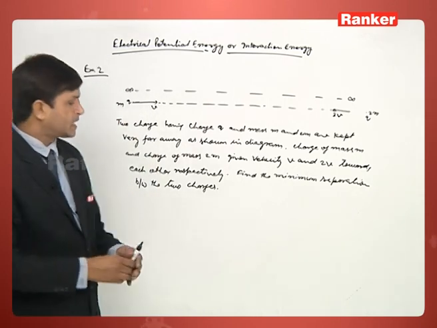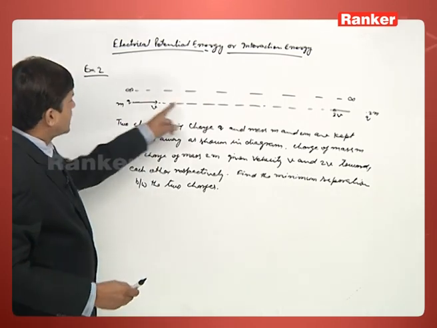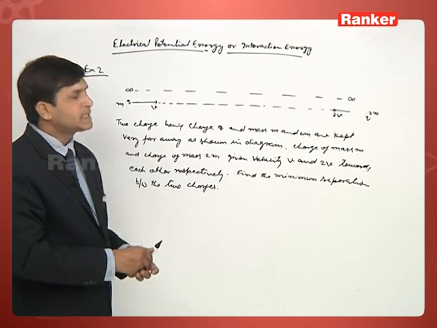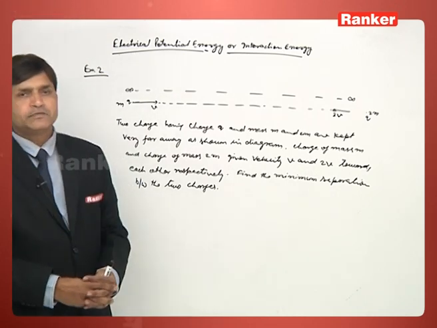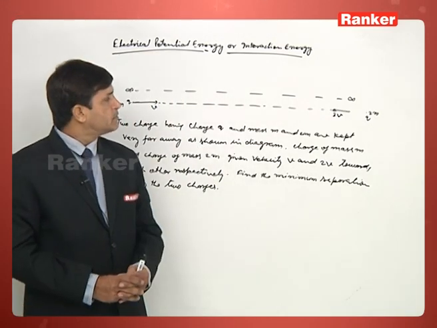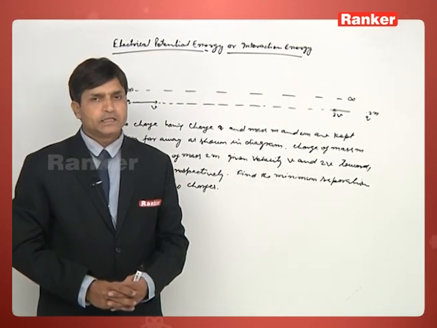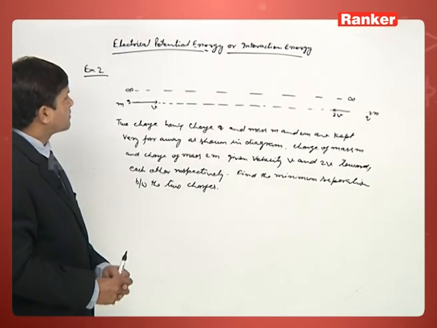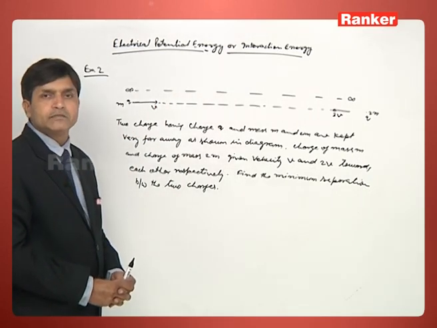It means the two charges have equal value but different masses. They are given velocities v and 2v towards each other, and now we must find the minimum separation between the two charges. So first, before solving the problem, we will see the analysis of the question.